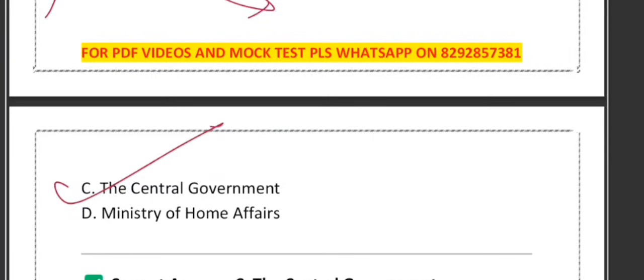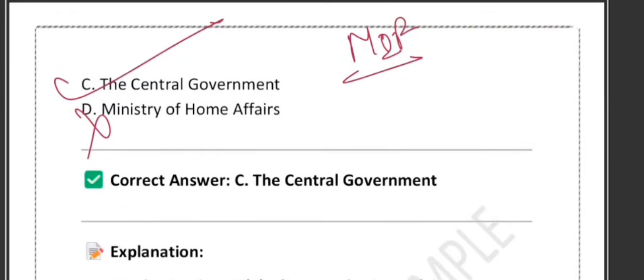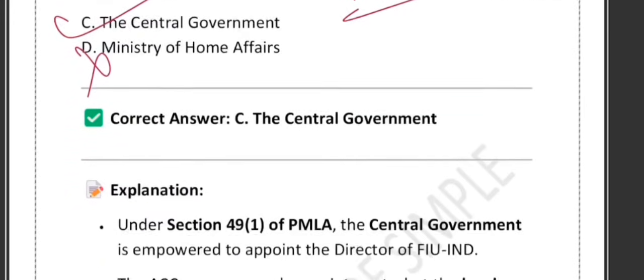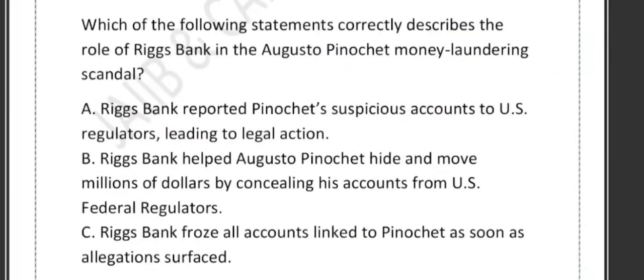And option D says Ministry of Home Affairs. No. Actually, FIU-IND does not fall under MHA. It falls under the Ministry of Finance, Department of Revenue. So FIU director means finance plus government direct power. Please remember it.